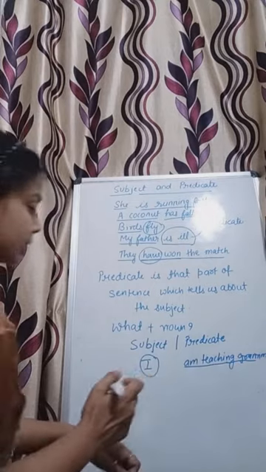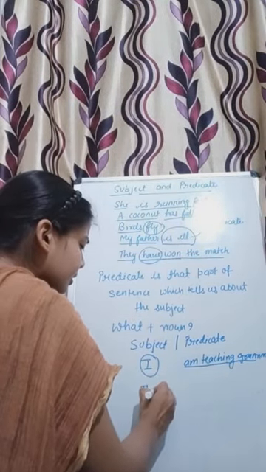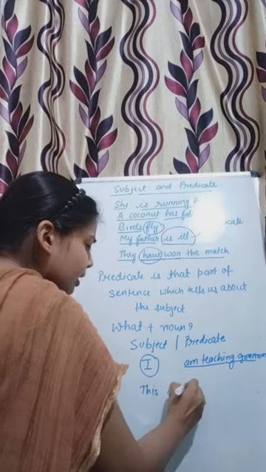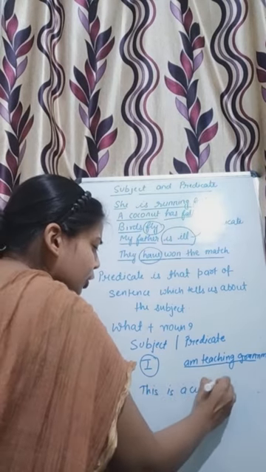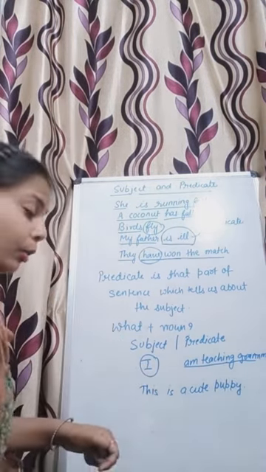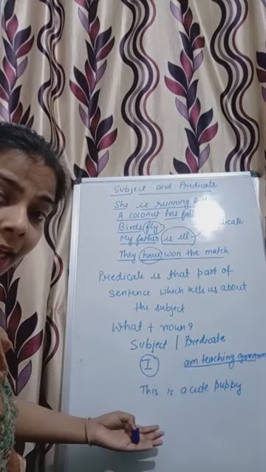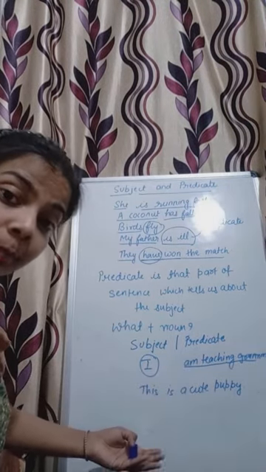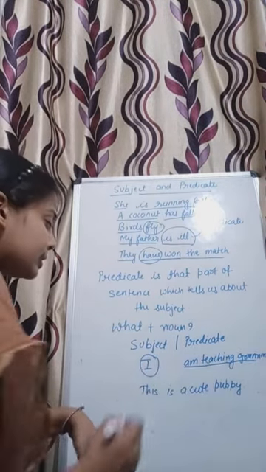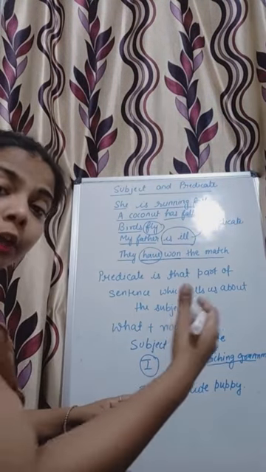Take one last example. This is a cute puppy. Now as you can see here, nobody is performing any action, but what is the subject in this sentence? This whole sentence is about a dog.